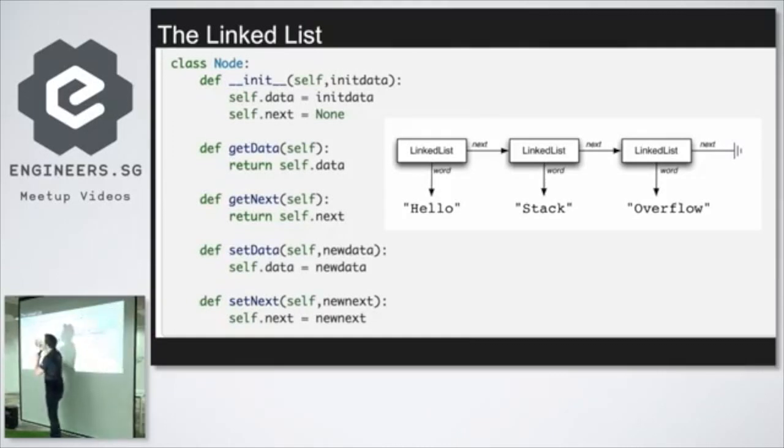Get data. That's going to give us what's inside of here, which is, if we could store it, the word hello. Get next: get the next node in the list. Set data: what do I want to put in this thing? Hello, a number, an image, a video, whatever data. And set next: what's going to be the data in the next node in the linked list. That's it. This is a simple data structure. This is going to help us move towards Web 3.0.